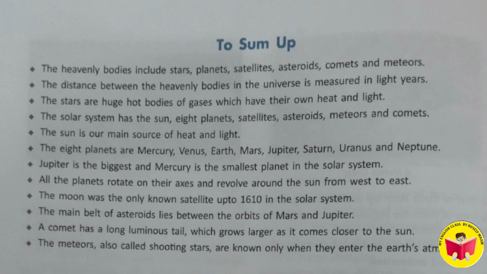All planets rotate on their axis and revolve around the Sun from west to east. The Moon was the only known satellite up to 1610 in the solar system. The main belt of asteroids lies between the orbit of Mars and Jupiter. The comet has a long luminous tail which grows larger as it comes closer to the Sun. The meteors, also called shooting stars, are known only when they enter the Earth's atmosphere.